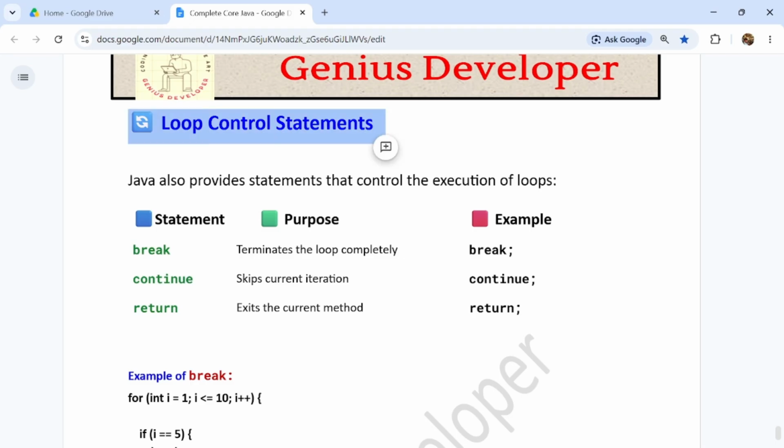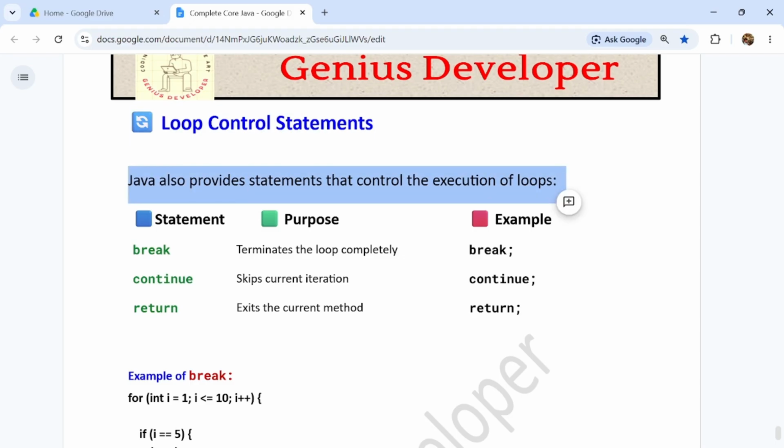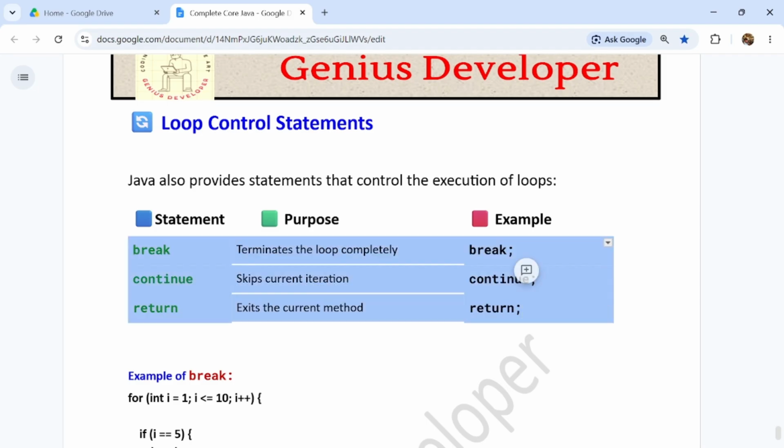Here are the loop control statements, guys. Java also provides statements that control the execution of the loops. There are 3 loop control statements: break, continue, and return. Break terminates the loop completely, continue skips the current iteration, and return exits the current method itself.